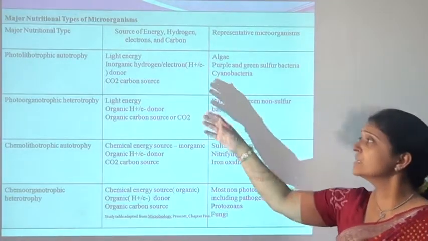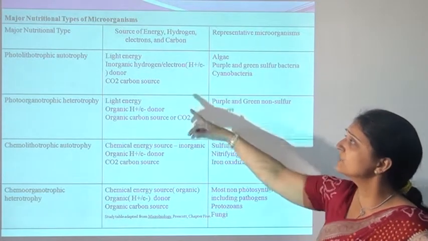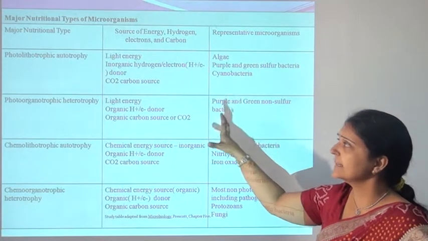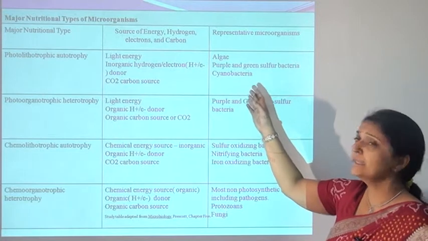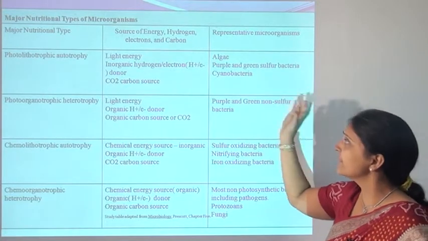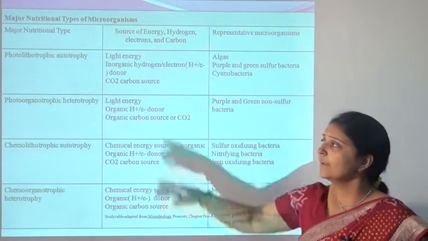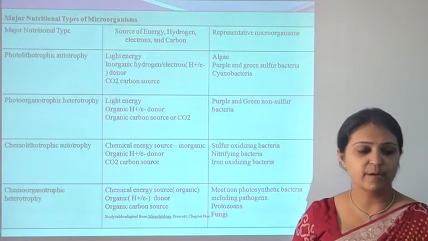So these are the major nutritional types. First, the photolithotrophic organisms. They use light as the source of energy, hydrogen as the source of electrons, and carbon dioxide as their carbon source. Examples are algae, purple and green sulfur bacteria, and cyanobacteria. All these organisms are included in the photolithotrophic, autotrophic organisms.